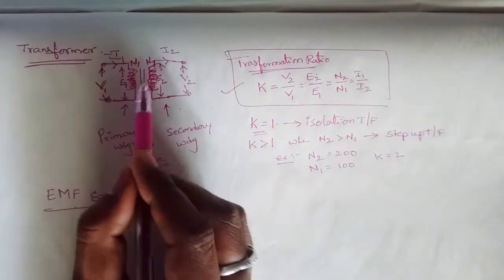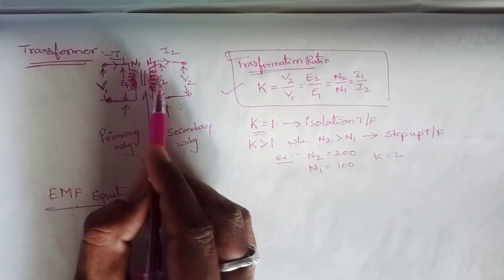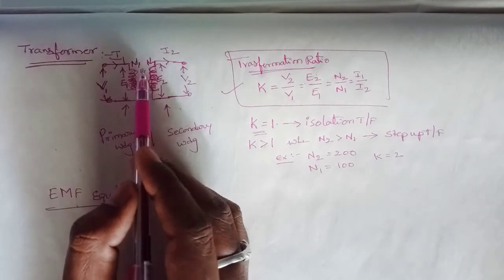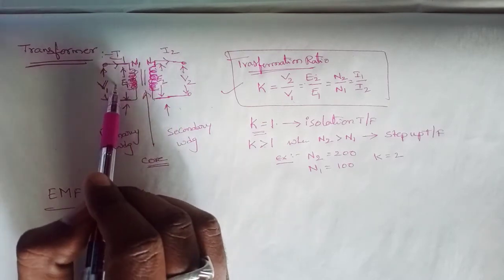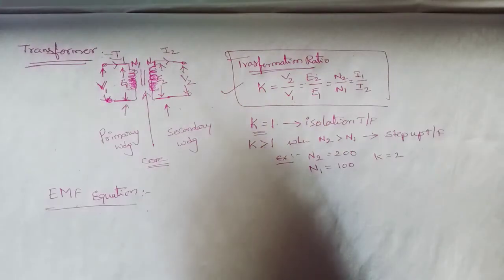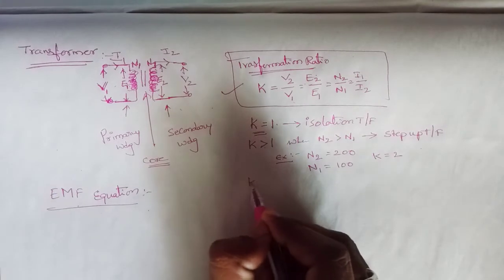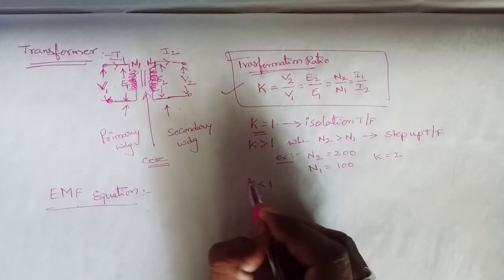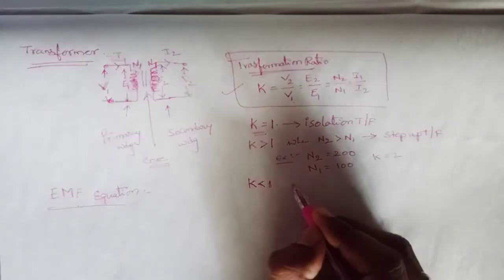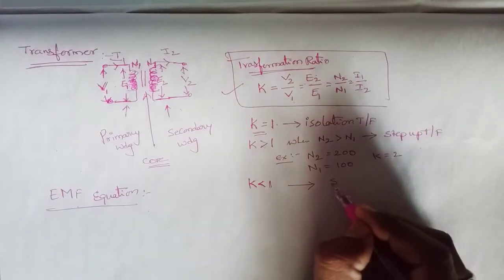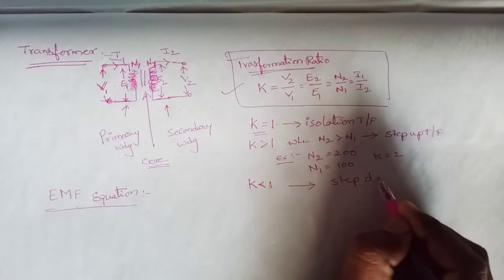If the number of turns on the secondary is more than the number of turns in the primary, such a kind of transformer is called a step up transformer. If the k value is less than 1, then such a transformer is called a step down transformer.